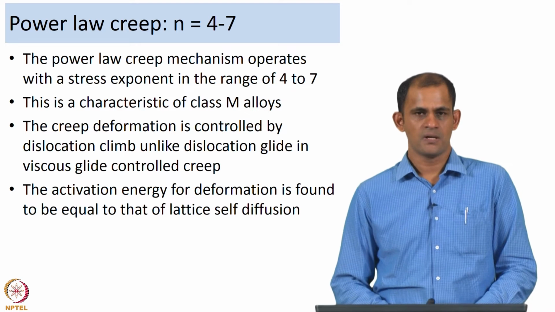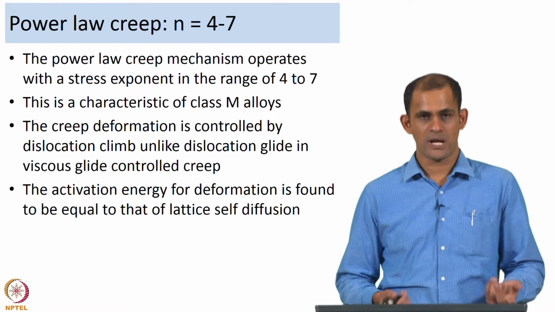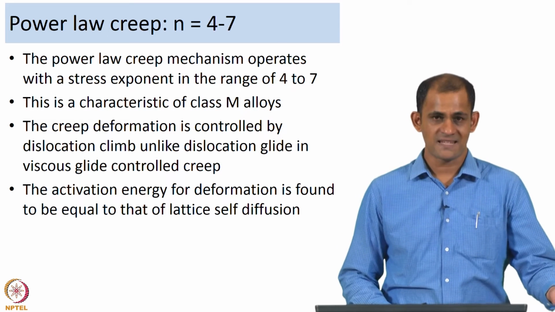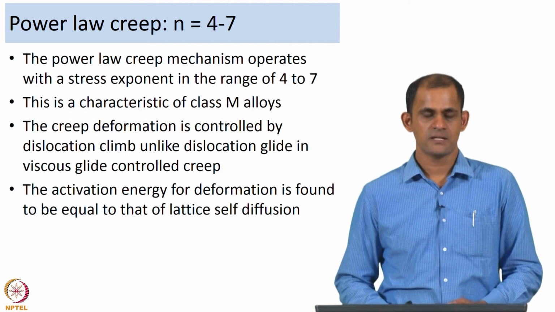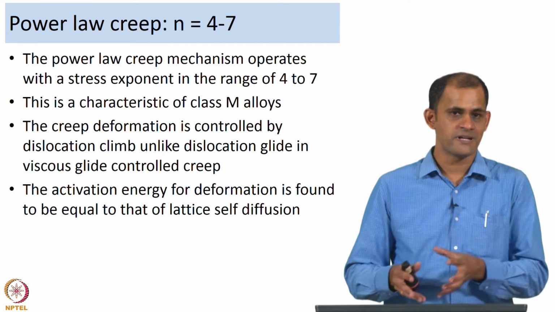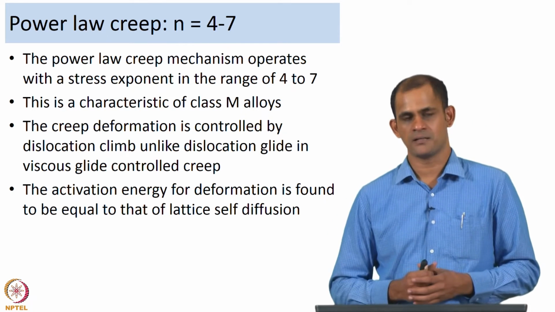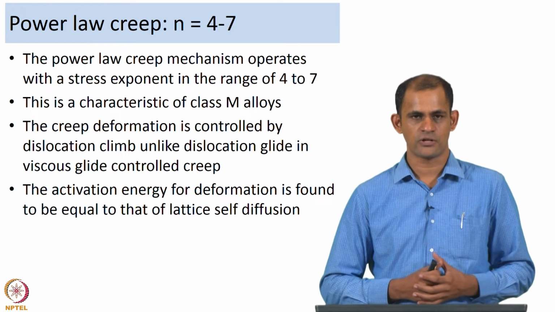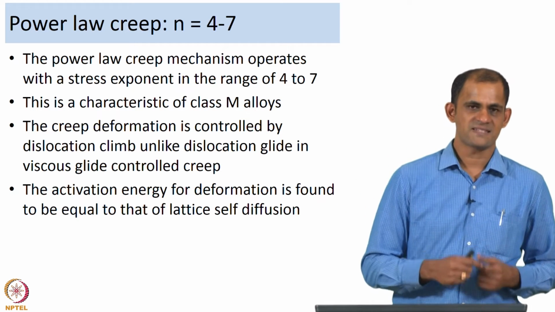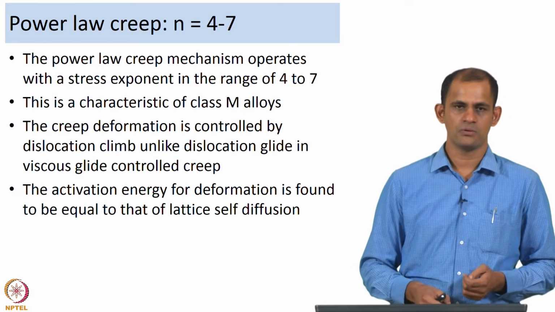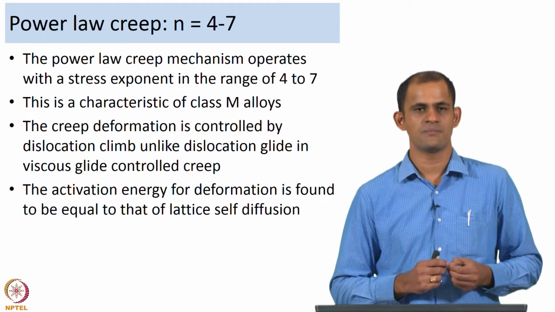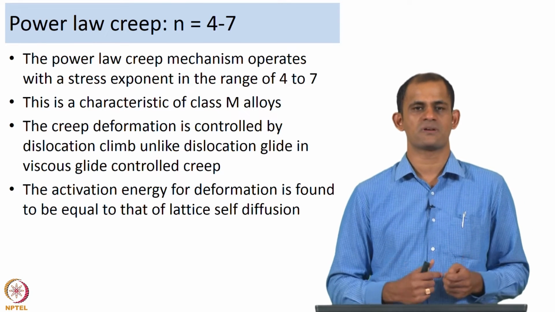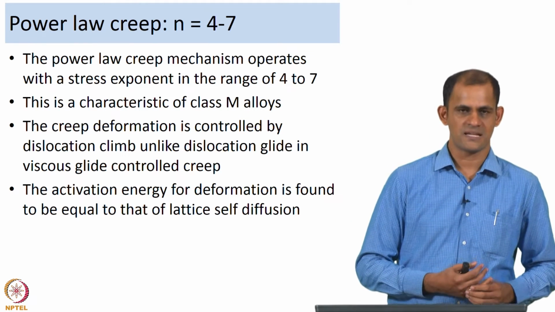4 to 7. Now, we were talking about two types of alloys earlier. I was talking about class A alloys and then class M alloys. Class A alloys is what we dealt with in the viscous glide creep regime, where the dislocation glide is actually the rate controlling step. In class M alloys, which is what we are talking about now, the dislocation climb is the rate controlling step, and the stress exponent values of 4 to 7 is a characteristic of class M alloys.